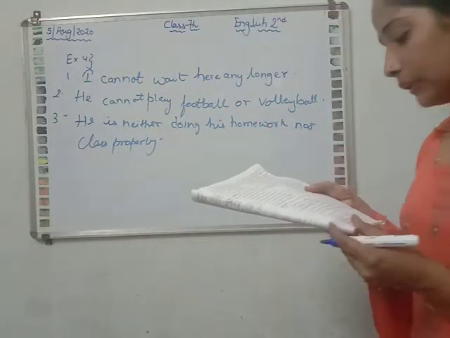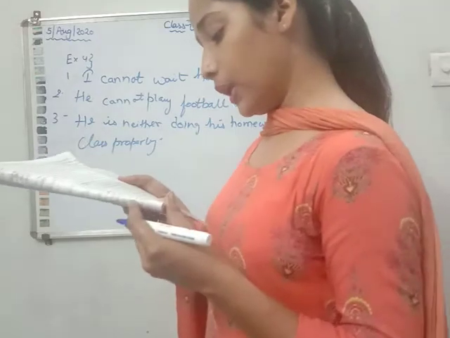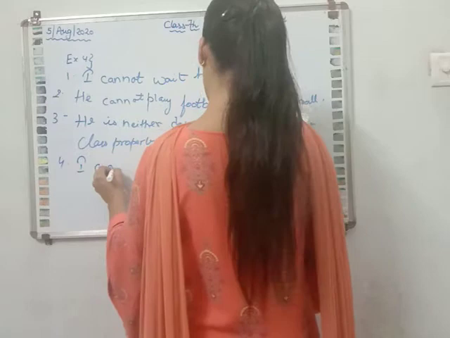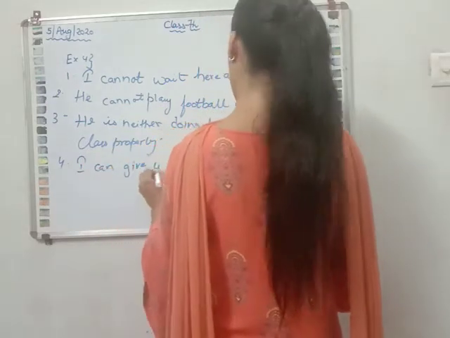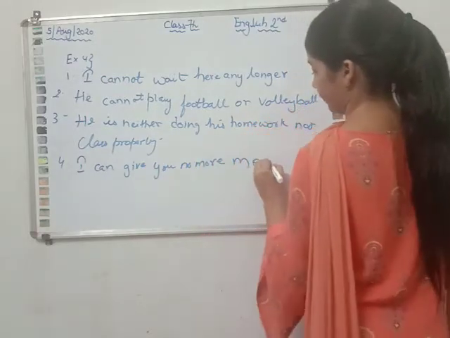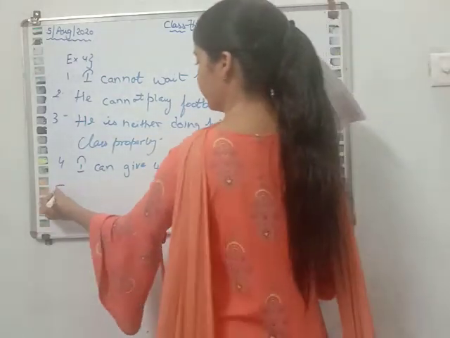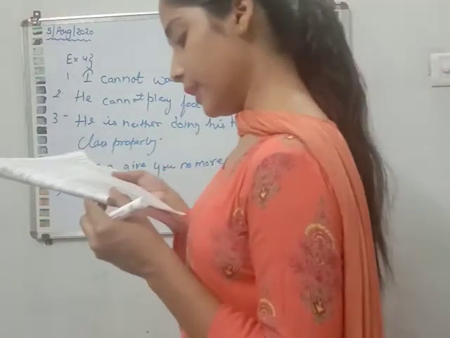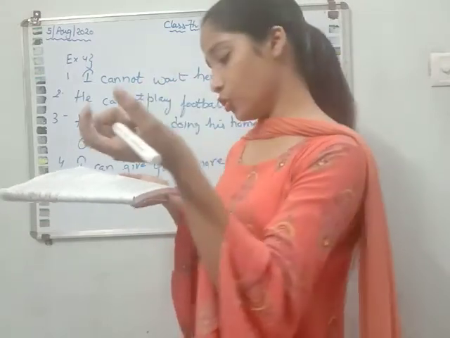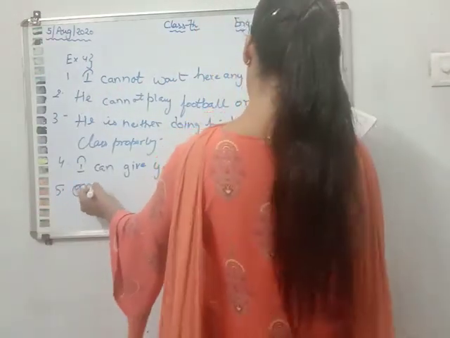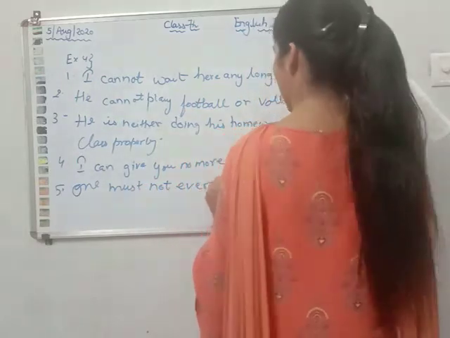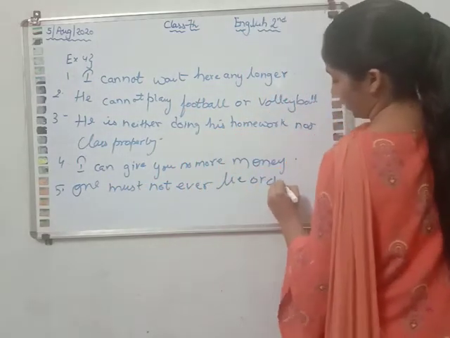I hope you have written like this only. I cannot give you any more money. So, I can give you no more money. Okay, fifth one. One must never lie or cheat. And you have to add must not. So how will you add? One must not ever lie or cheat.